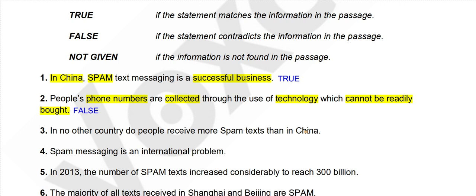So the answer will be true when this is the situation. The answer will be false when any other country or one or two other countries receive more spam messages than China, say America, Japan, India, Australia, things like that. Or there may be some country which receives an equal number of spam messages as China. So China is not at the top, it shares its position at the top. Then our answer will be false. When it will be not given, when there is no comparison given with other countries.